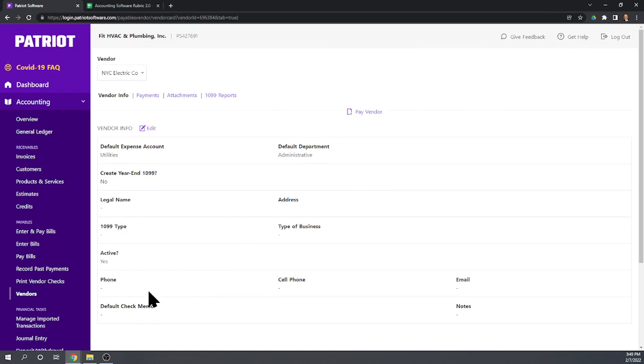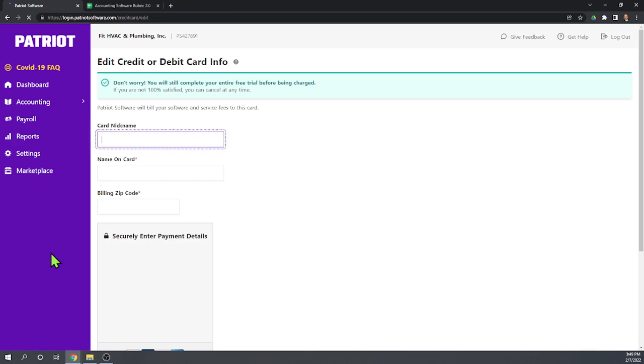Now, let's go in and create a bill from them. So we're going to go into here. Now, if we're going to pay the bill immediately, we'd go to enter and pay bills. But we're going to enter the bills, but we don't want to pay it right away. So we're going to go to enter bills. Okay. Oh no, this might be telling us we need to have a credit card in order to use this feature.